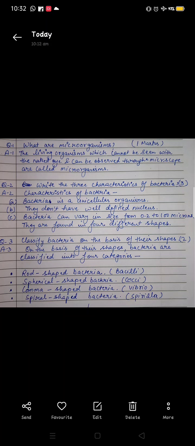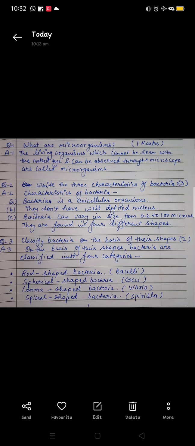Third point, bacteria can vary in size from 0.2 to 100 microns. They are found in 4 different shapes. You can write according to this.